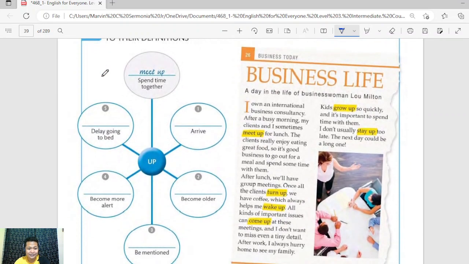You can see here the definition inside the circles. We will just match the phrasal verb to these definitions. Actually, number one is already given to us, meet up. Meet up means spend time together.